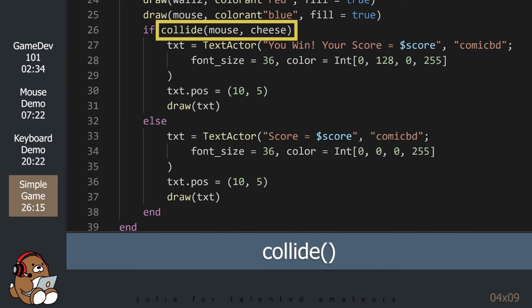The collide method in Game 0 checks to see if two actors are touching on the screen, and then it returns a Boolean true or false. So in this case, once the mouse collides with a block of cheese, the game will end and the final score will be displayed.